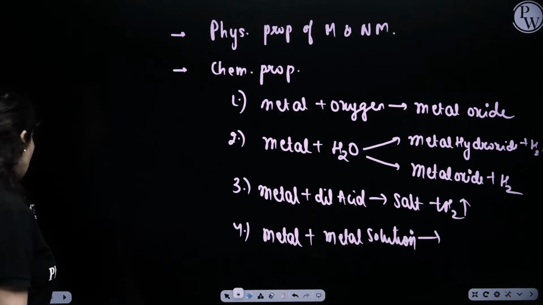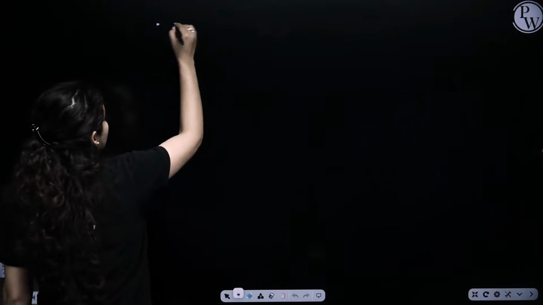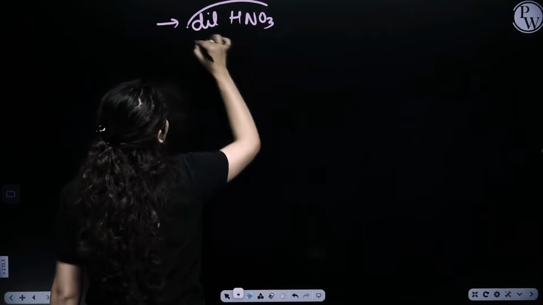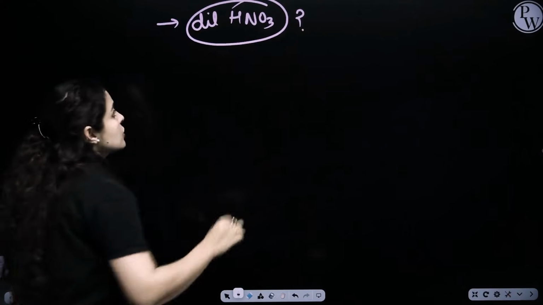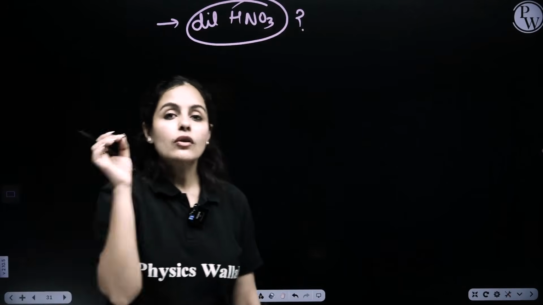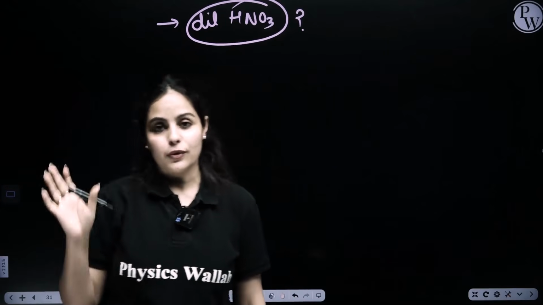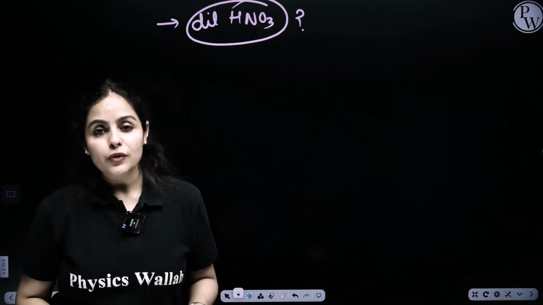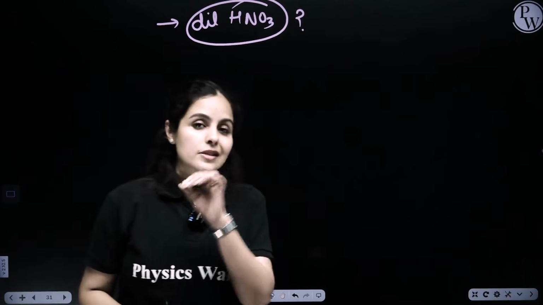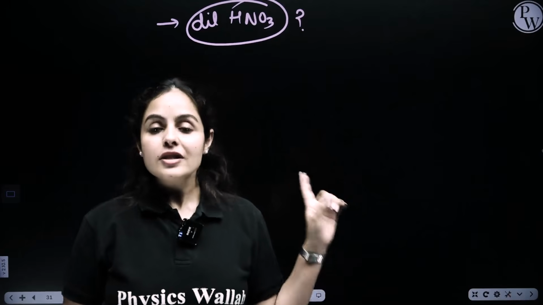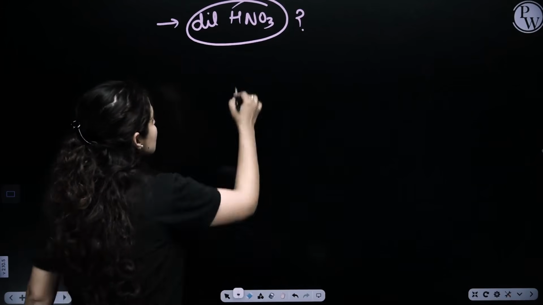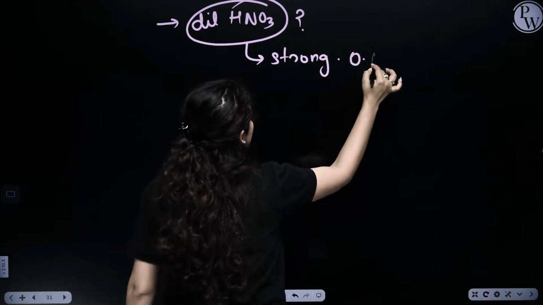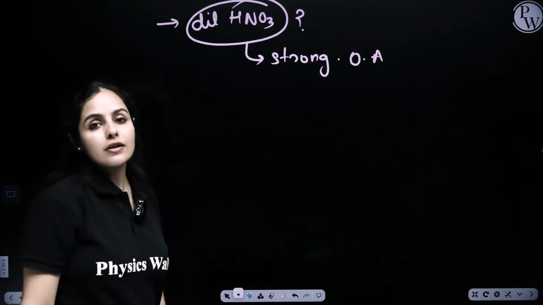Let's talk about dilute HNO3 before we move on. Why do we usually pick H2SO4 or HCl reacting with metal, and not HNO3? Because HNO3 is a very, very strong oxidizing agent.